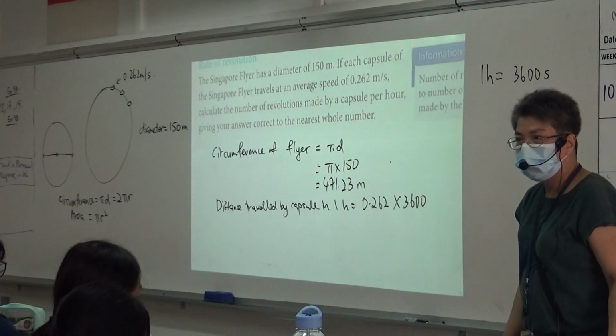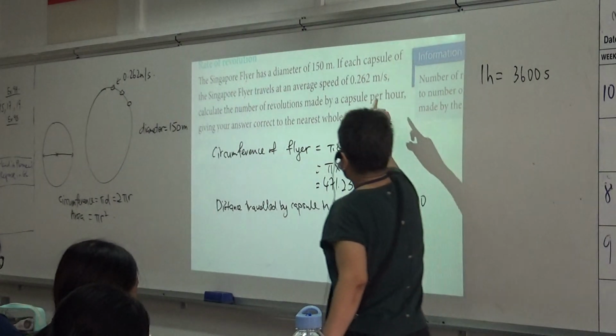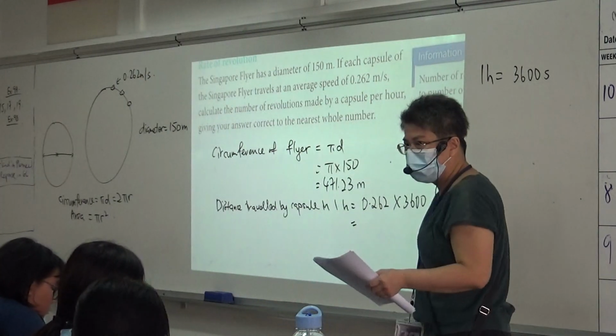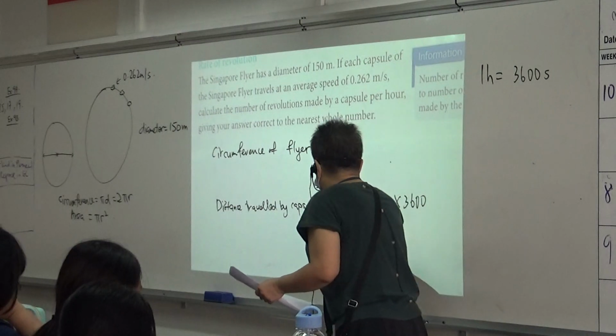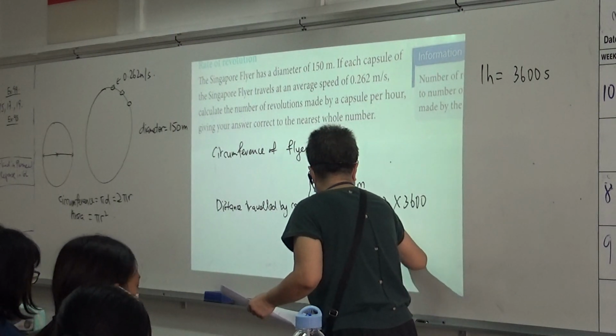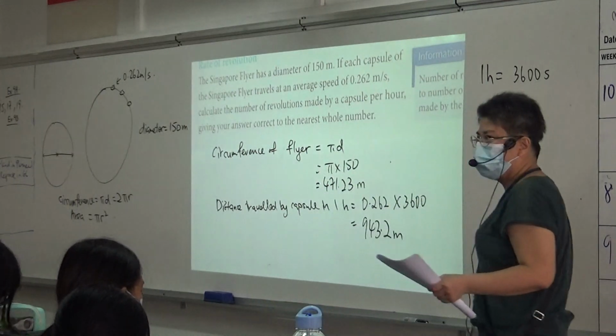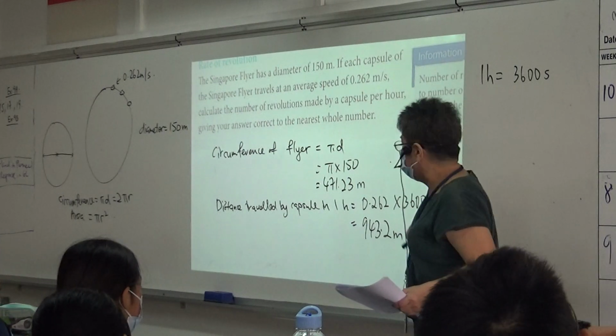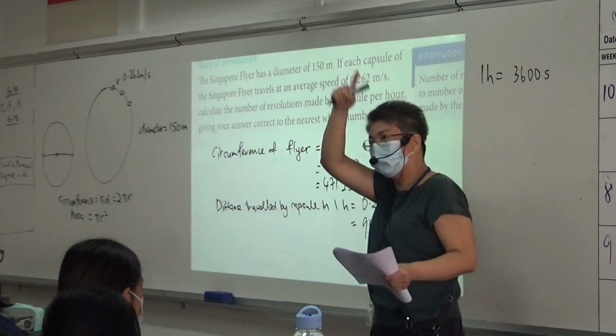You look at the speed. Is this meters per second? So I change to hours. So how much is this? It's an exact answer. 943.2 meters. Now this is the distance traveled by the capsule for 1 hour.